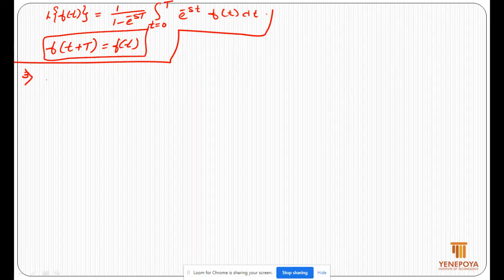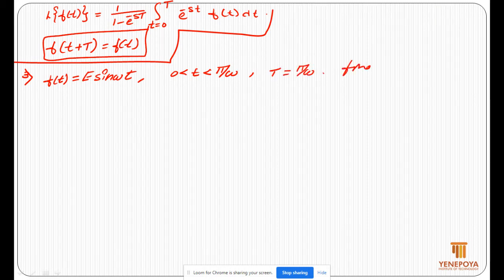We have to find Laplace transform of full wave rectifier, given that f of t is e sin omega t and t is from 0 to pi by omega, having period capital T is pi by omega.